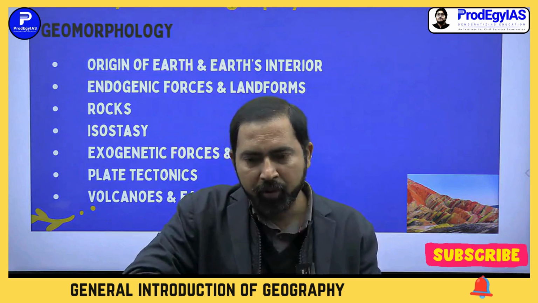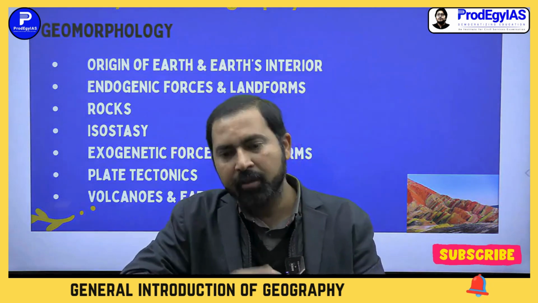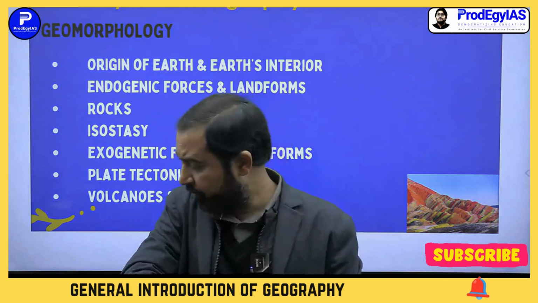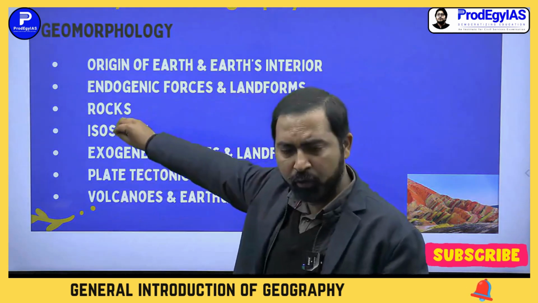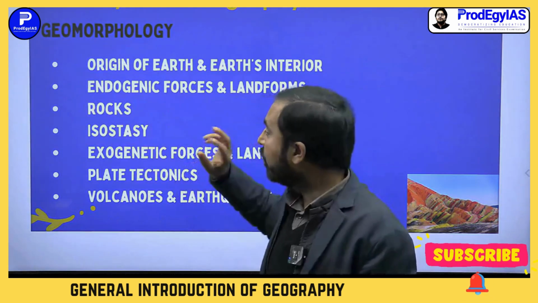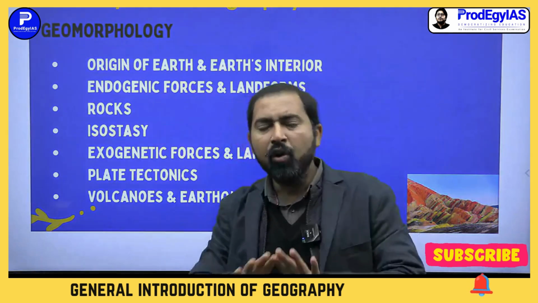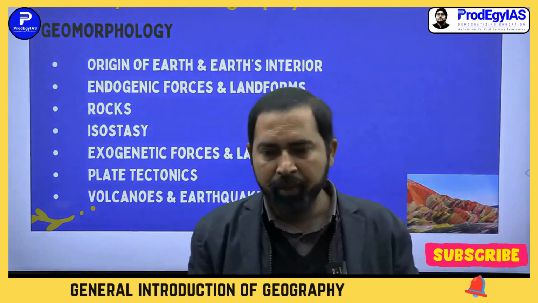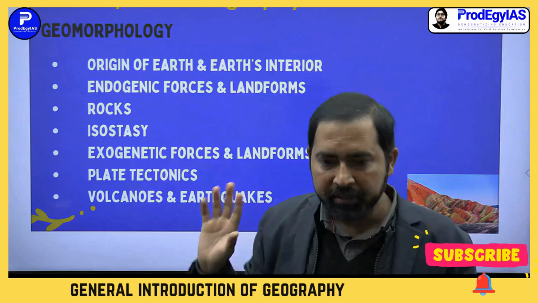A type of rock changes into another type of rock. When we discuss this topic, we will go into deeper detail. So rocks are the upper solid part that you can see.